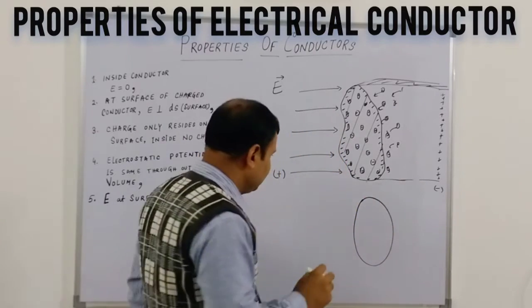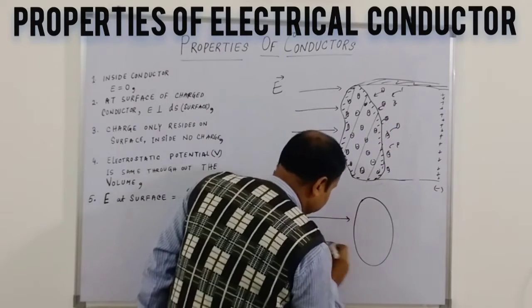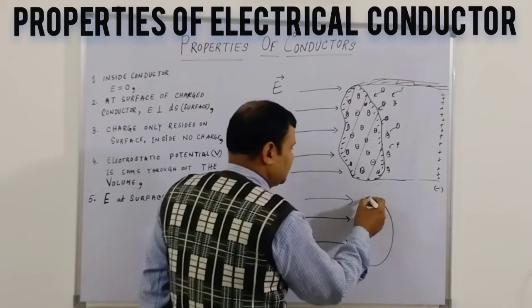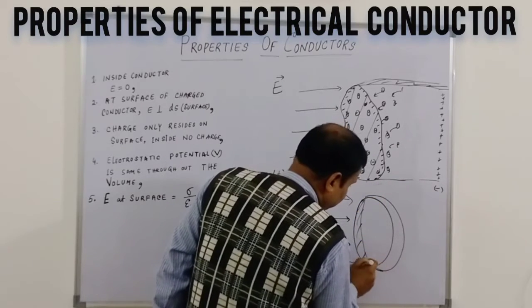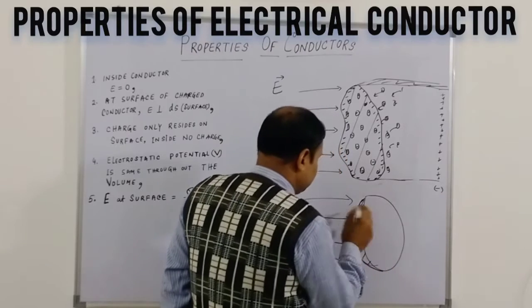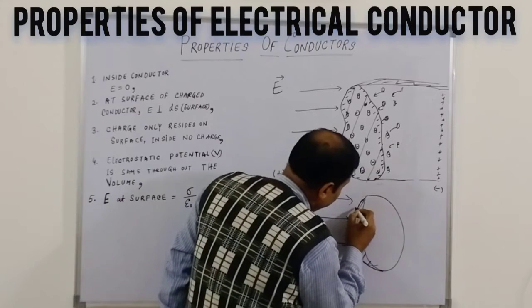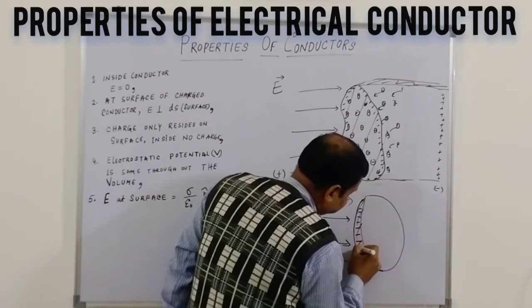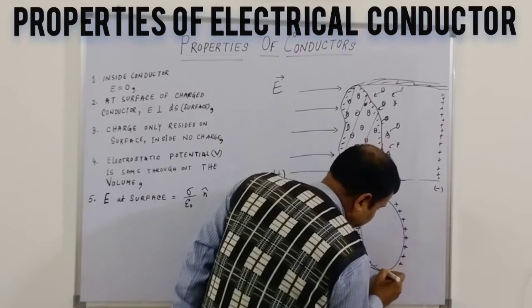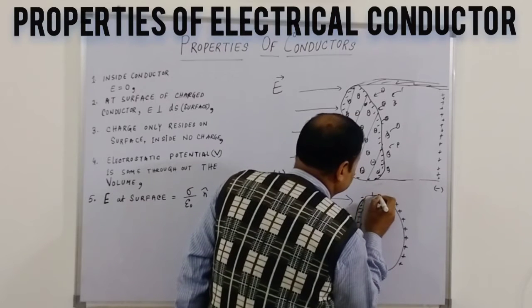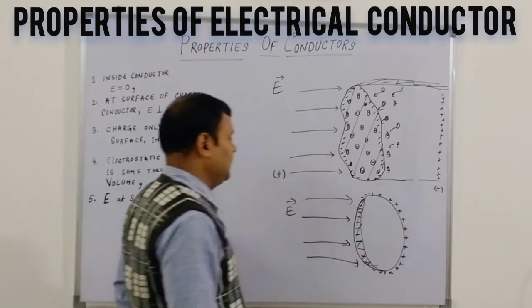Or you can say it is a sphere, a charge ball, or a ring like this. If the electric field direction is like this, the electrons will be concentrated here, all negative at this end, and here will be all positive concentration, electron deficient, and somewhere in between will be a neutral point where the concentration gradient is 0.